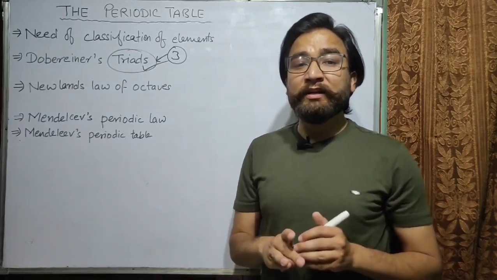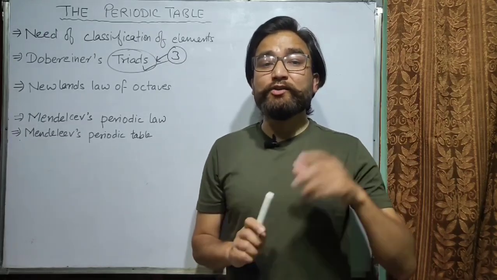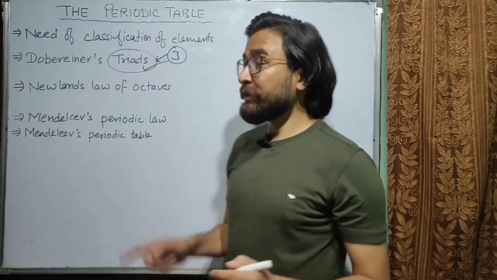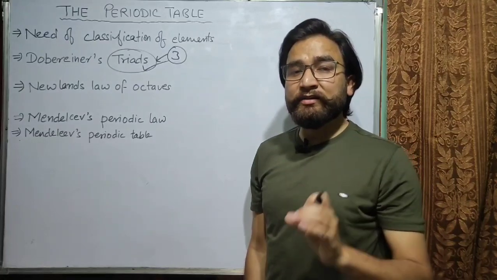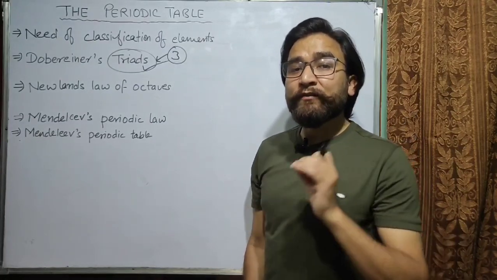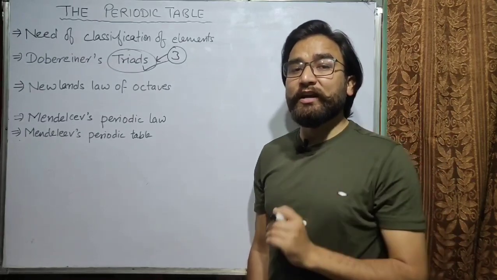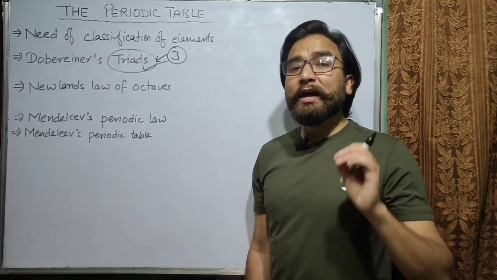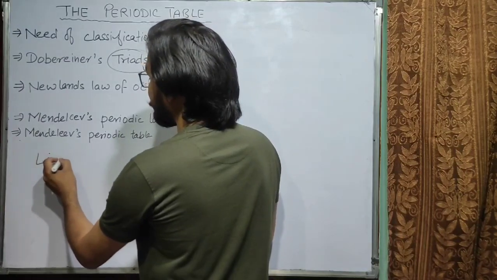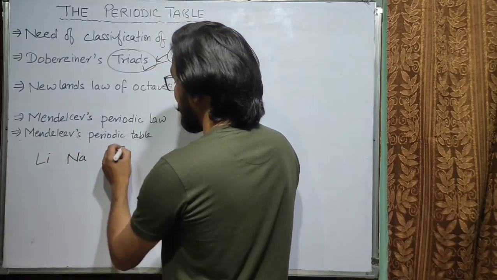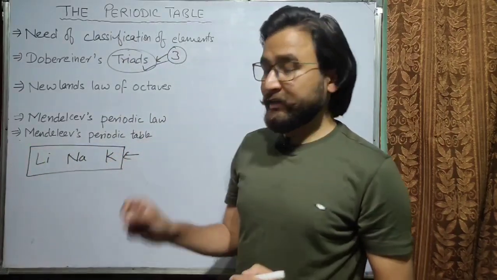Now how did he classify these three elements? Means how did he know which three elements should be in a group? So he gave a law. He said that if we arrange these three elements in the increasing order of atomic mass, the average of the atomic mass of the first and last element will be equal to the atomic mass of the second element. For example, there is lithium, sodium and potassium. For Dobereiner, it is a triad. It is called a Dobereiner's triad.